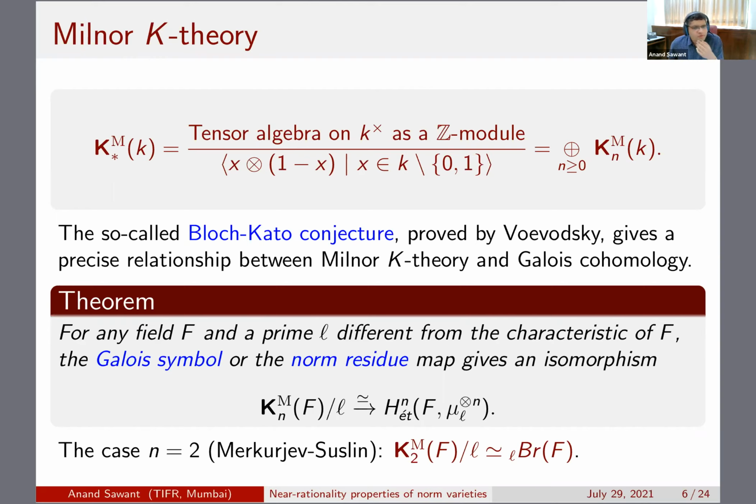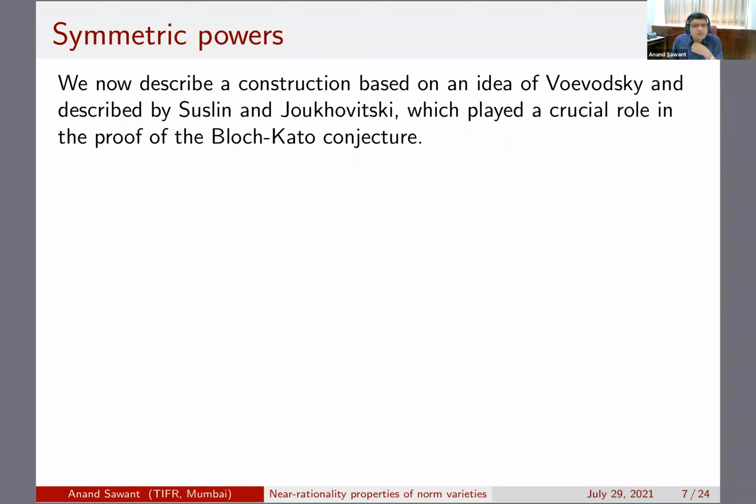You can also write étale cohomology for it. The case n equal to 2 is the famous Merkurjev-Suslin theorem, in which case the right hand side becomes the L torsion in the Brauer group of F. This observation will not be crucial, but will appear in a very mild form later. That's just to tell you where we are coming from.